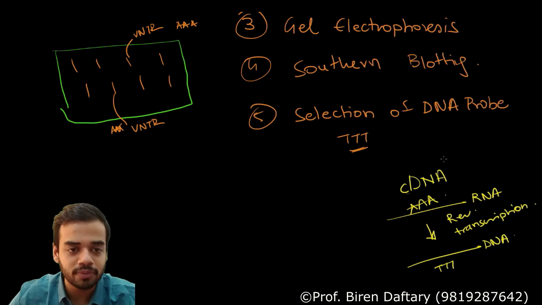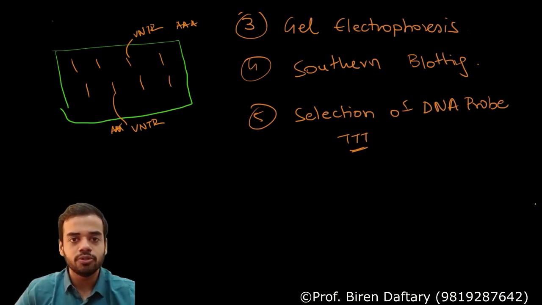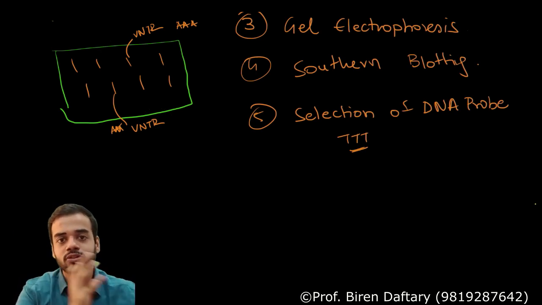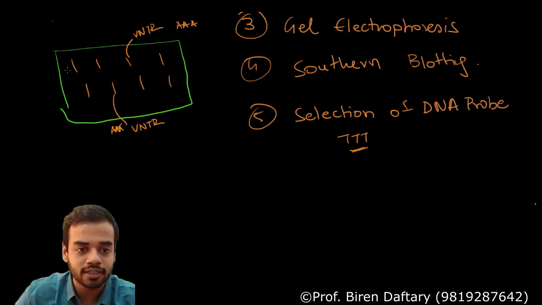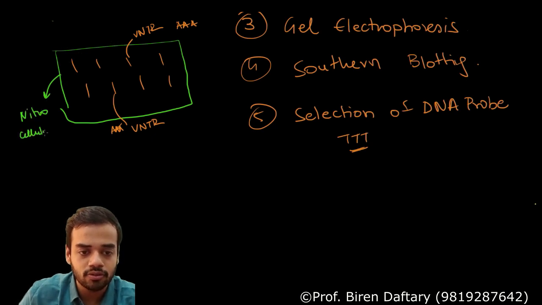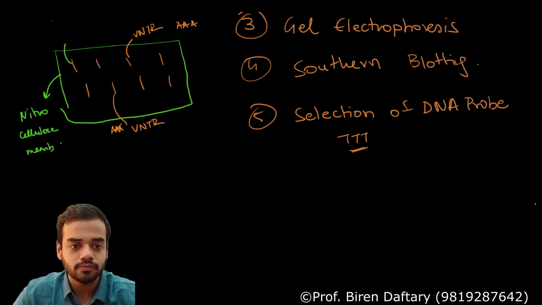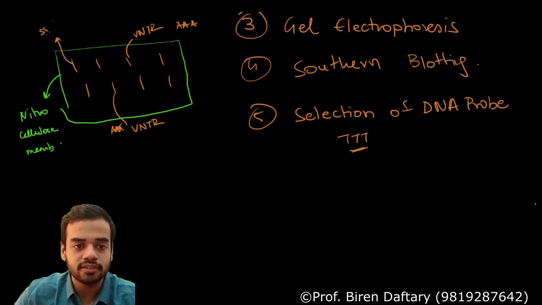So you have to basically produce the radioactive probe. Now very simple. You have your probe. You have the fragments which are separated on the nitrocellulose membrane, correct? So let me label that membrane here so that people don't get confused. This is your nitrocellulose membrane. And what are all these? These are your single stranded DNA fragments.